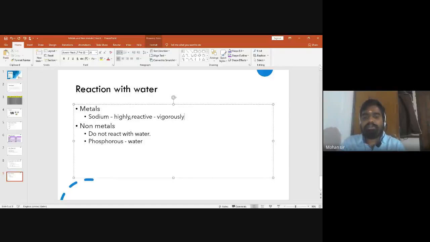But not all the metals will react with water vigorously. Some metals may react slowly, some metals may react quickly. For example, if I take iron, iron will not react with water very quickly. Iron takes a lot of time. Correct? Rusting of iron will not take place over a night. It takes a lot of time, right? So this is all about reaction of metals and non-metals with water.